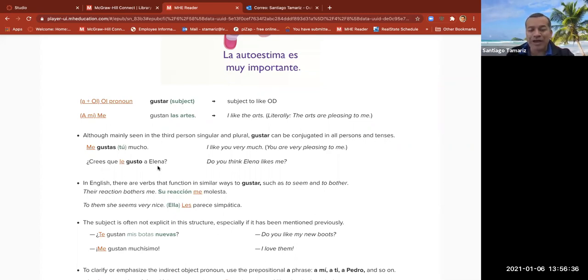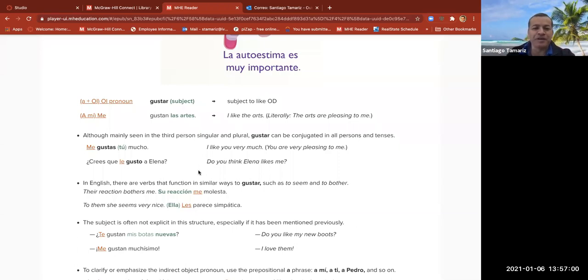¿Crees que le gusto a Elena? Do you think Elena likes me? Le, indirect object pronoun. Gusto. In this case, I. Gusto, because it's o. A Elena. Le, a Elena, indirect object. Do you think I am pleasing to Elena?